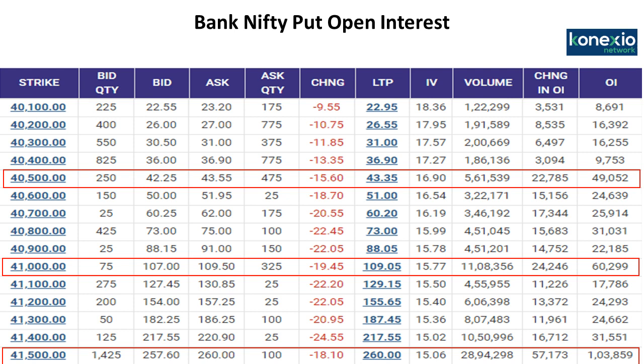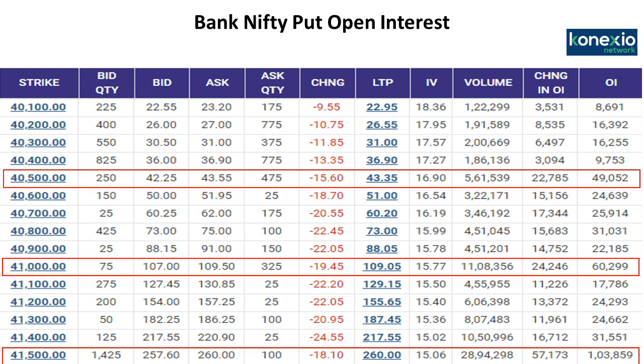On the downside, looking at this volume concentration, we feel that 41,500 could act as a very major support. If it breaks, then Bank Nifty might slip down to the 41,000 mark.